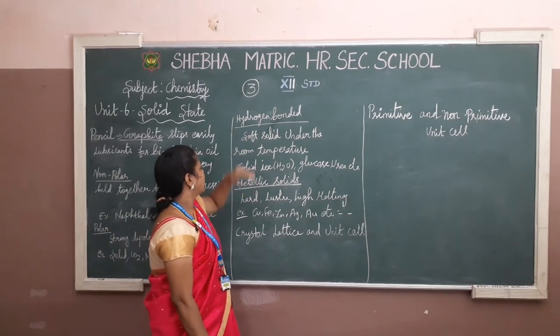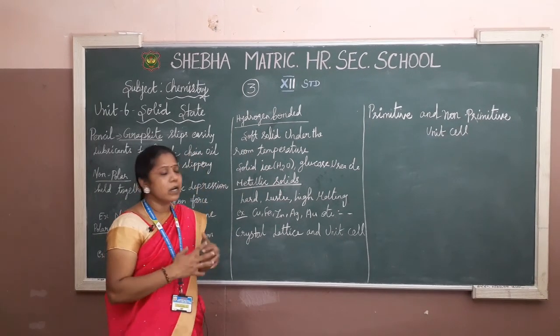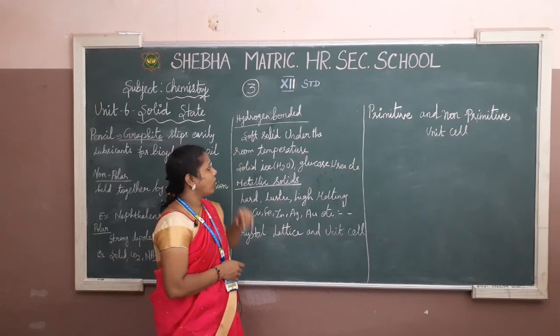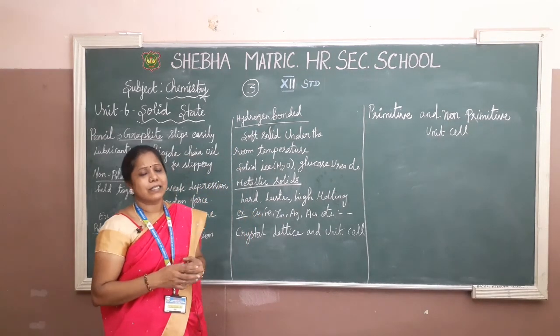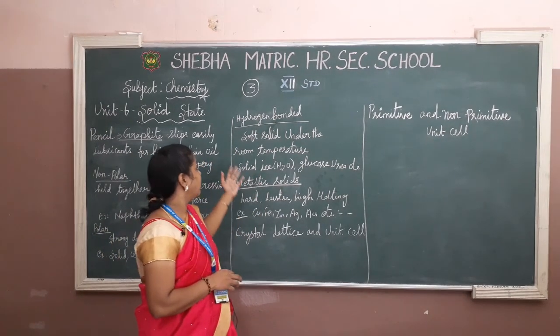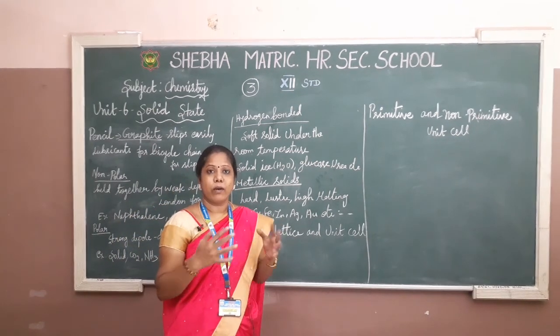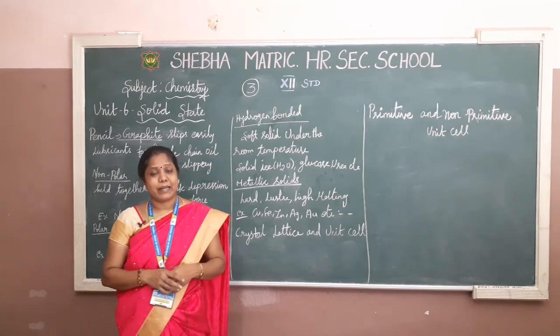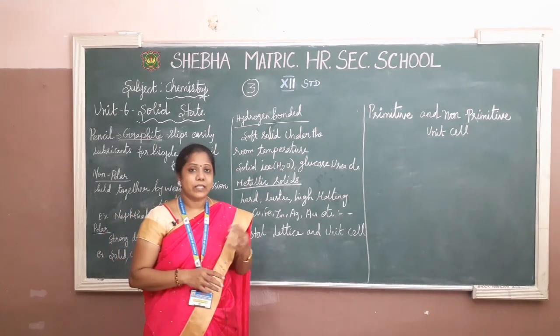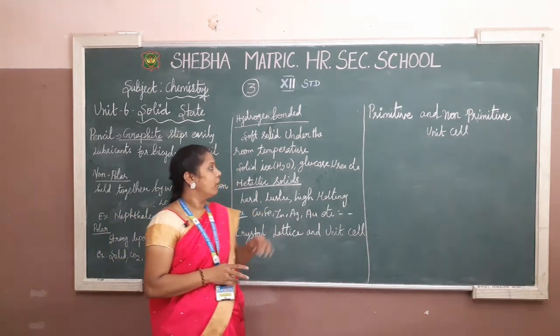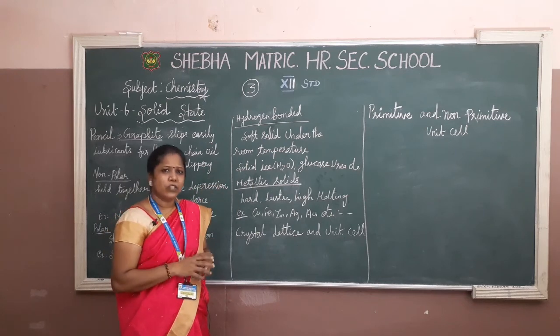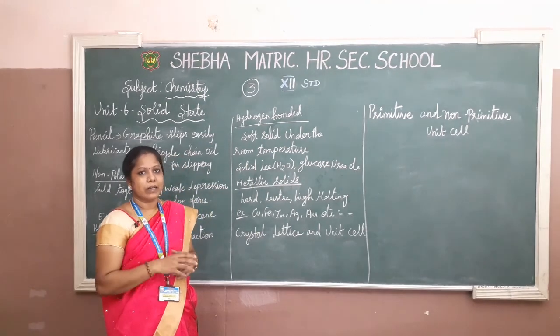Then the third type is the hydrogen bonded molecular solid. In this state, it is bonded by hydrogen bonds and is a soft solid. Why? Because it is a soft solid under room temperature, not for all the time. The hydrogen bonding is there, but when is it in the soft state? It is in the soft state at room temperature. It will change depending on the temperature.